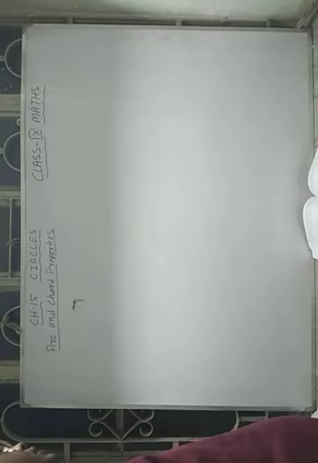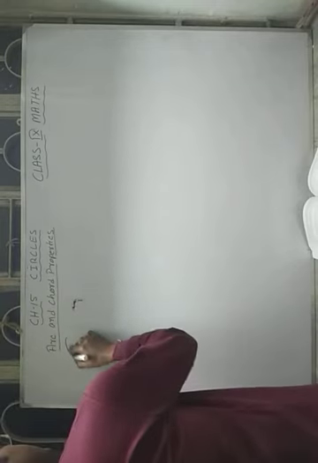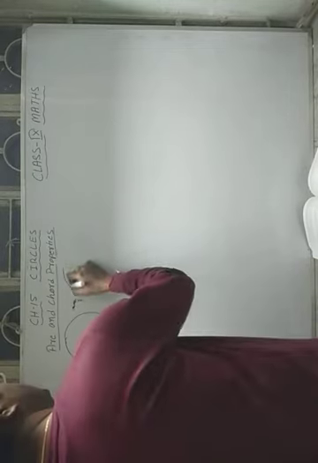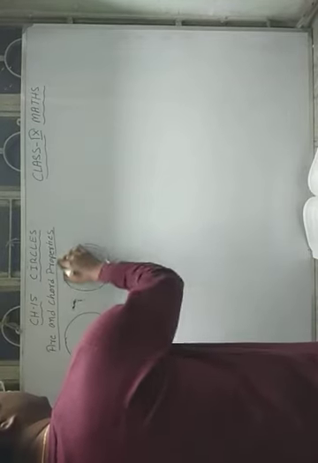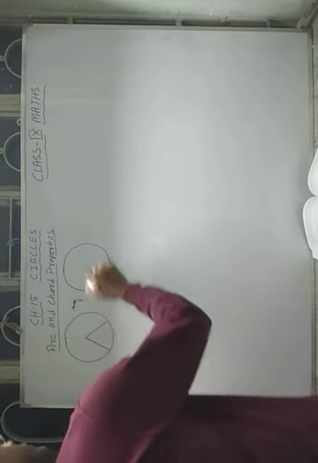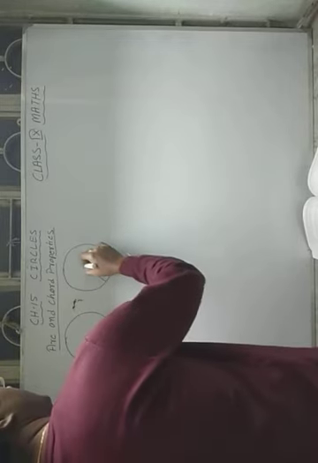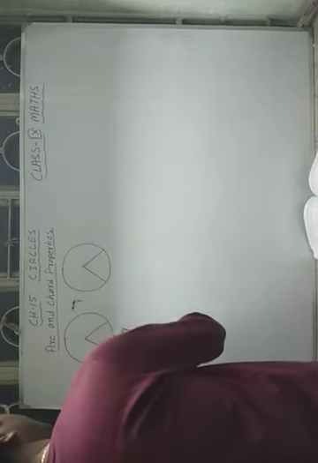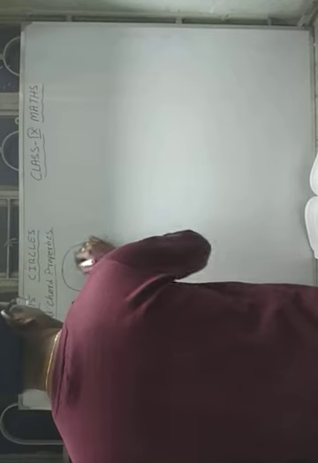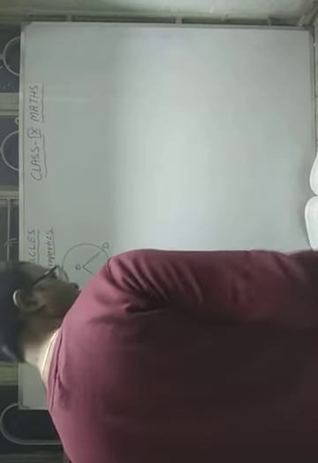So here it is the case of, suppose, if you take two circles like this. These two circles form two radii and the arc, that is AOB, and you can take COD.